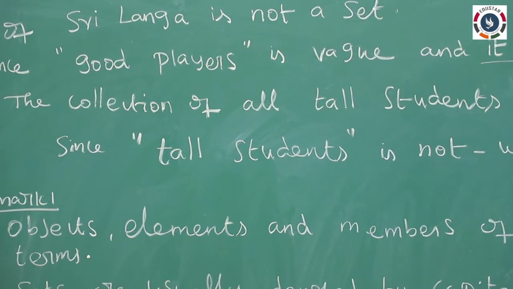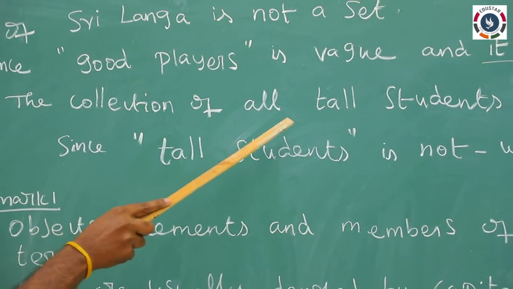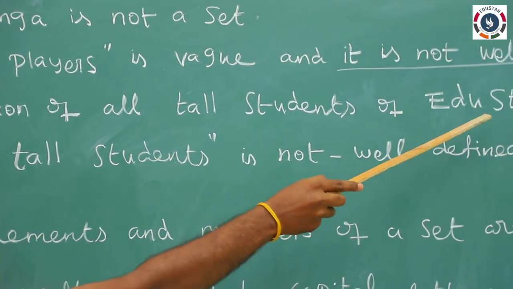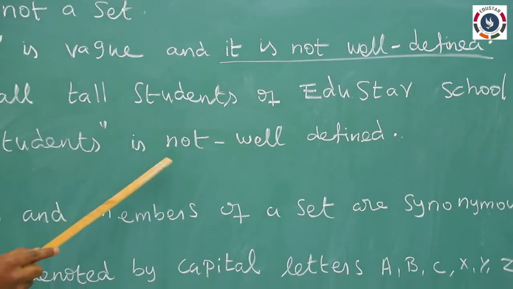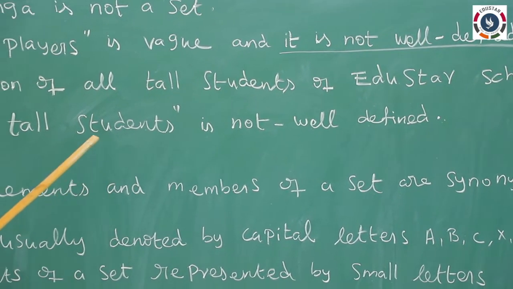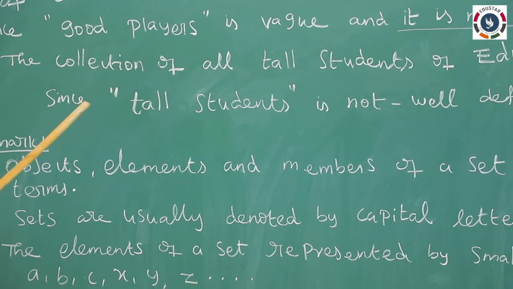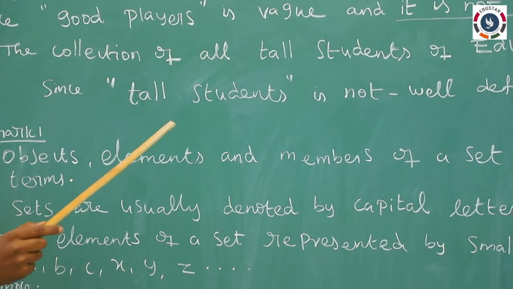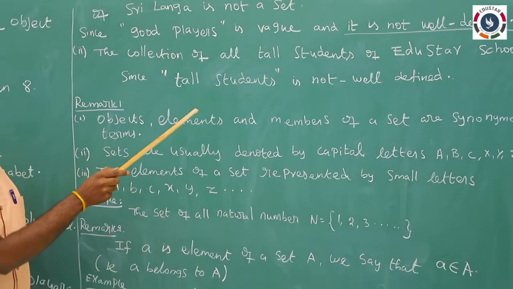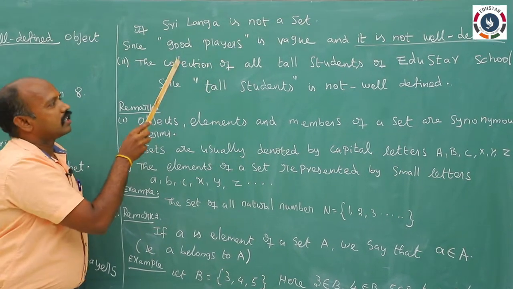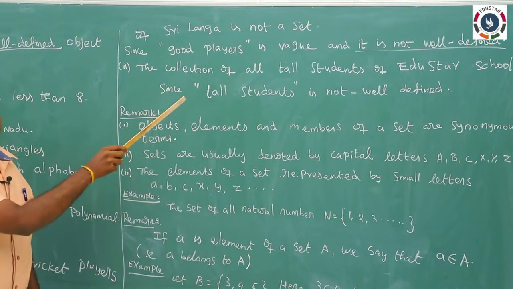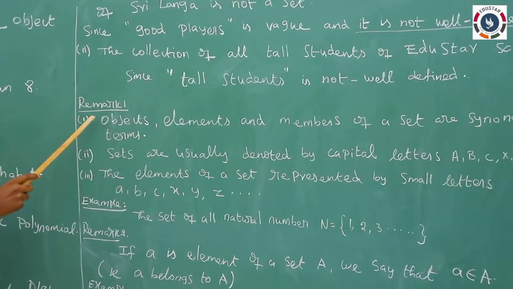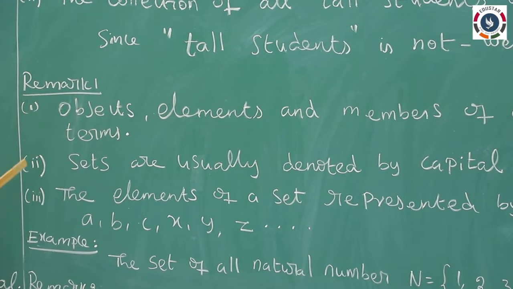The next one, the collection of all tall students of EduStar school. Tall students is not well defined, because 3 feet is also tall, 5 feet is also tall, 6 feet is also tall. So the tall students of EduStar school is not well defined. Next we come to the remarks.